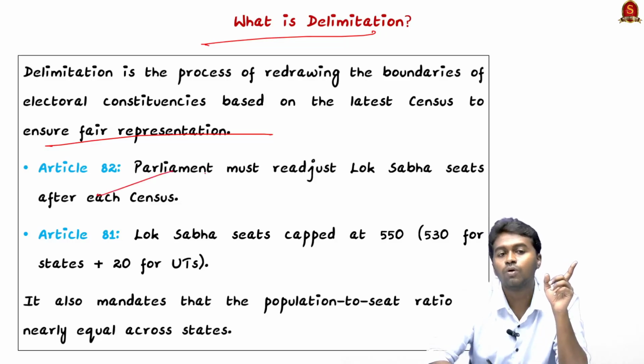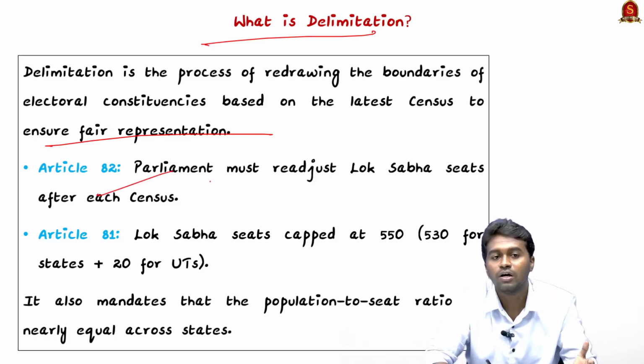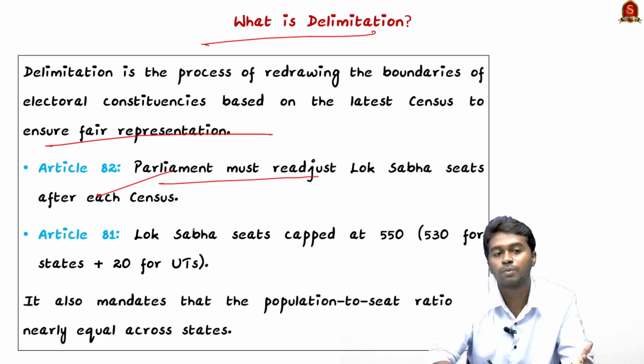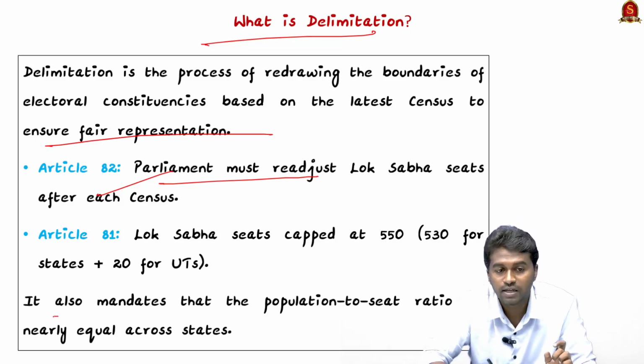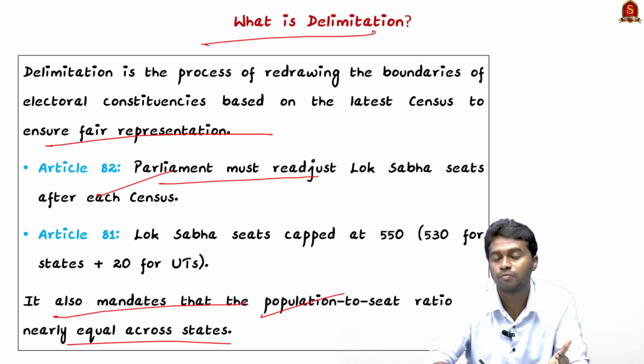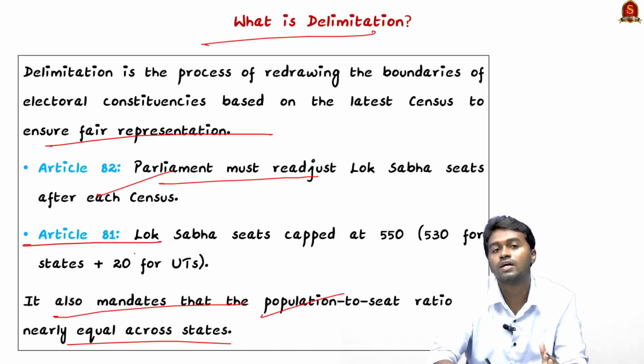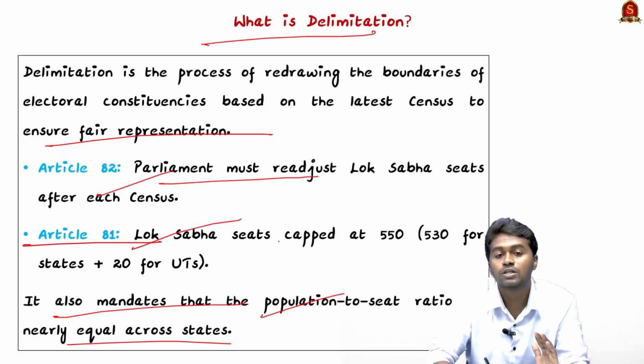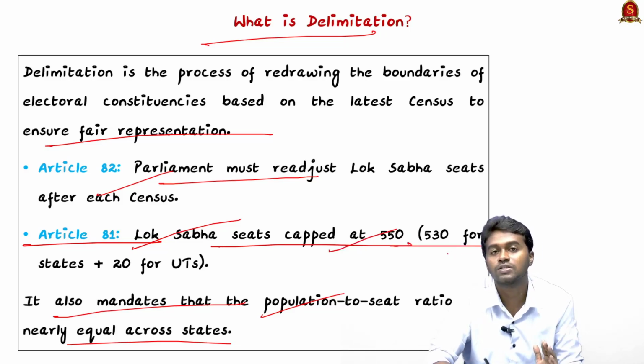So Article 82 of the Indian Constitution talks about the delimitation of the constituencies for the representation in the Lok Sabha, while Article 170 of the Indian Constitution talks about the delimitation of constituencies to ensure fair representation of people in the state legislative assembly. And it also mandates that the population to seat ratio should be nearly equal across the state. Then only we can ensure fair representation of the people, right? And we have another article, Article 81 of the Indian Constitution, which talks about Lok Sabha's seats. As per the current situation, the seats are limited at 550, which includes 530 for the states and 20 for